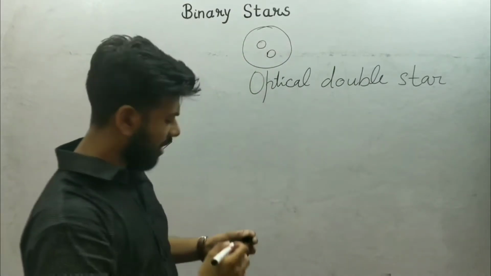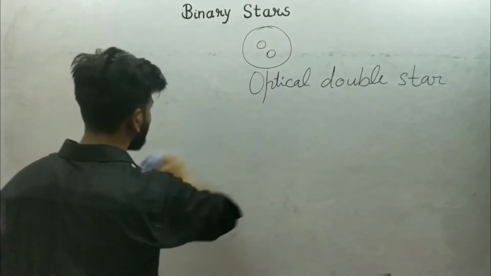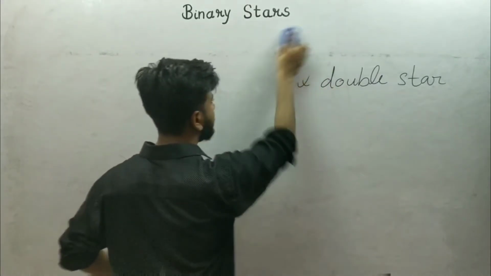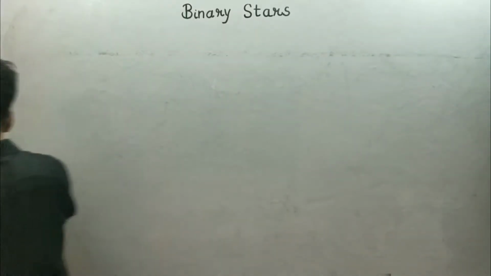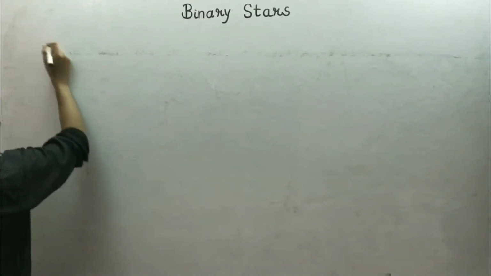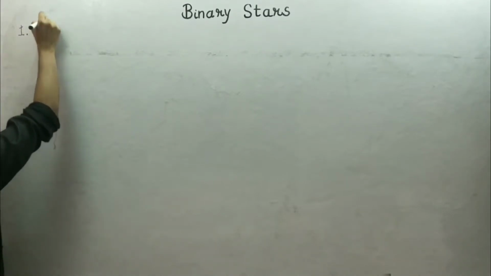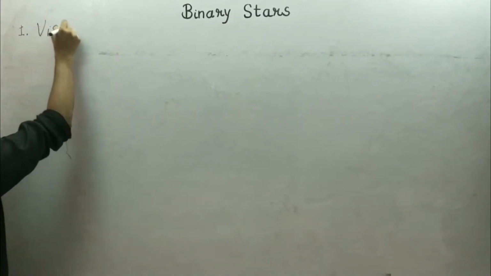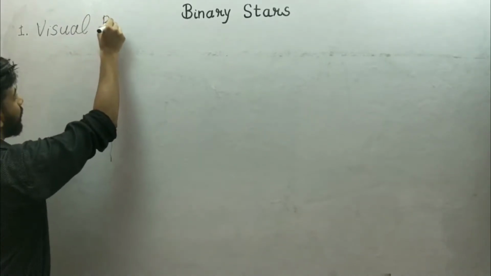So the binary stars can be classified into many types. Let's see. The first type of binary star is the visual binaries.